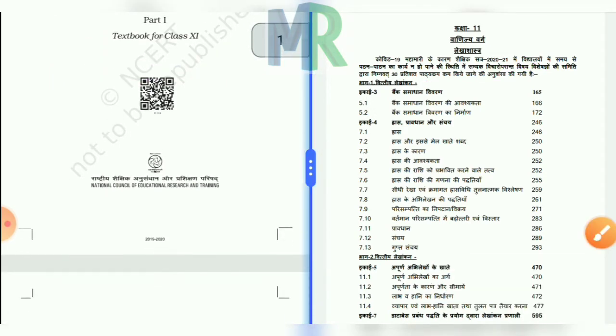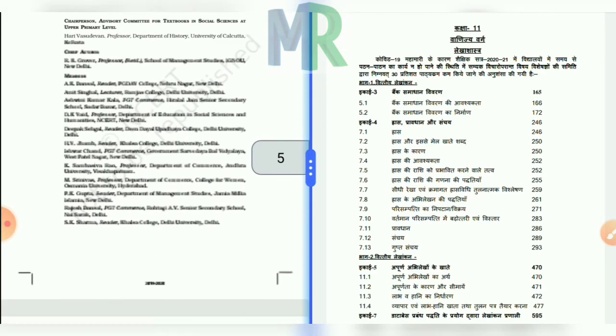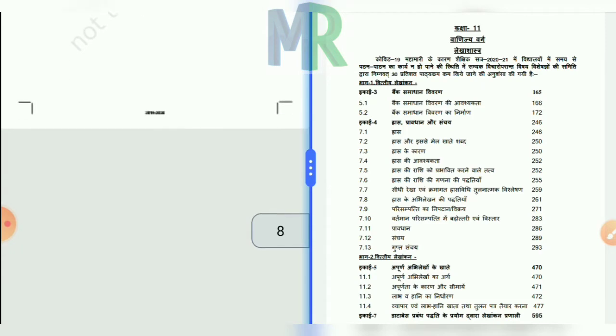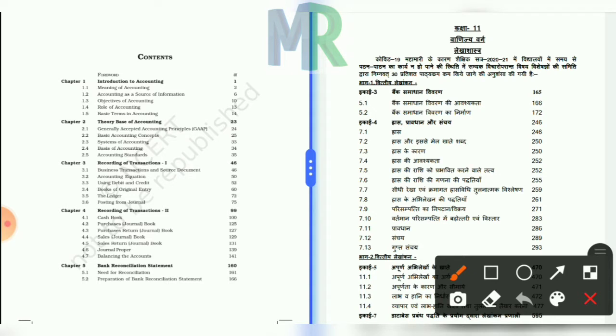As you see on the left page, which is scrolling down, this page will tell you the whole syllabus of accountancy. The contents on this page will tell you about the first part syllabus of accountancy. There are some chapters related to the first part of accountancy, chapter 1, 2, 3, 4, 5, and so on. On the right hand side page of your screen, there is a reduction of syllabus details.